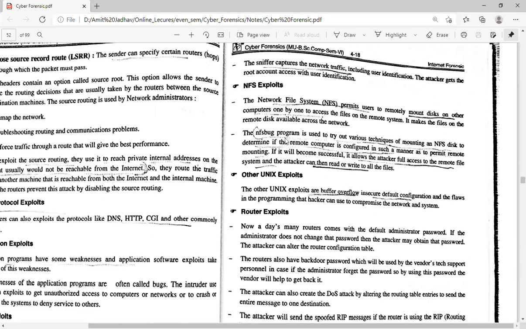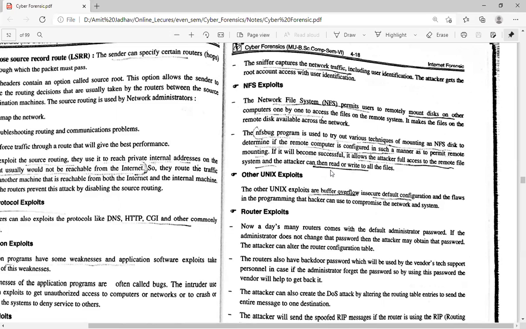The NFS bug program is used to try out various techniques of mounting an NFS disk, to determine if the remote computer is configured in such a manner as to permit remote mounting. If it is successful, it allows the attacker full access to the remote file system, and the attacker can then read or write all the files.